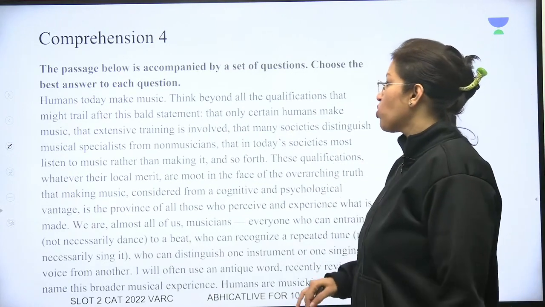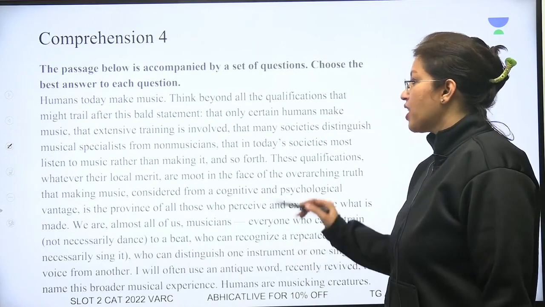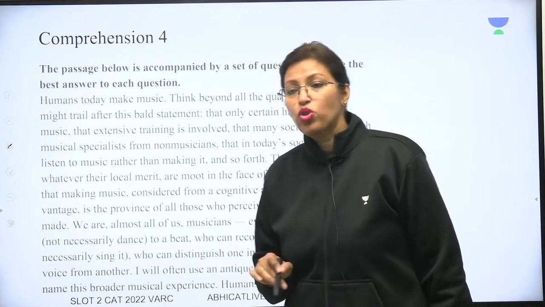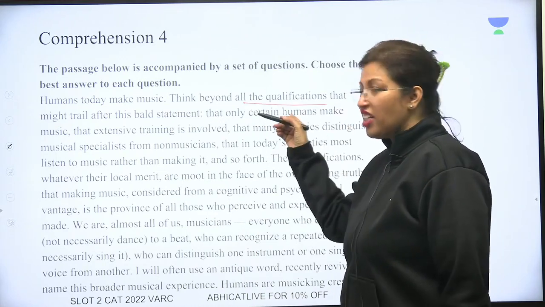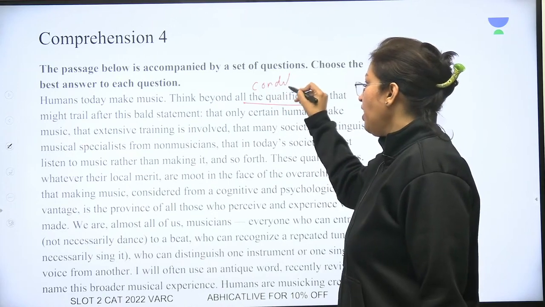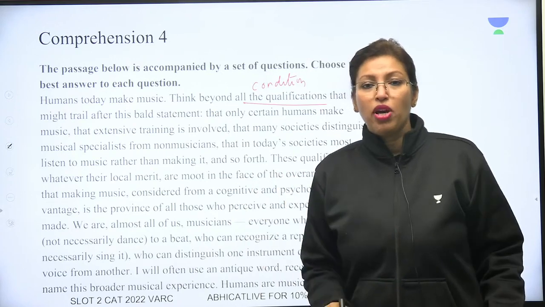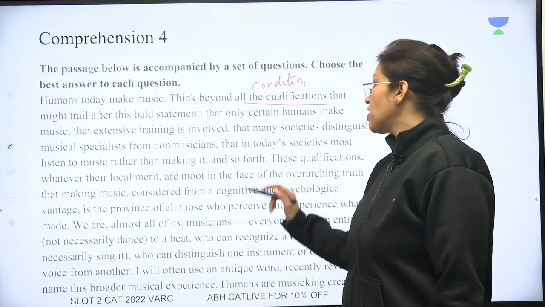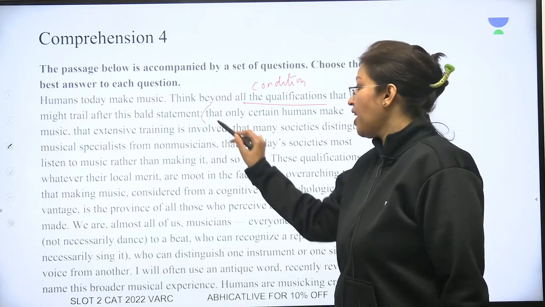Humans today make music. Think beyond all the qualification that might trail after this bold statement. So humans make music. Now, qualification here means considerations or conditions. Now, do not think of any condition that may come after this statement. Humans make music. Just keep it as it is. That only certain humans make music. Now, these are all the conditions that can happen.